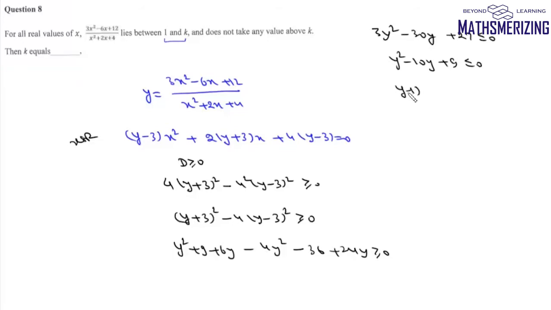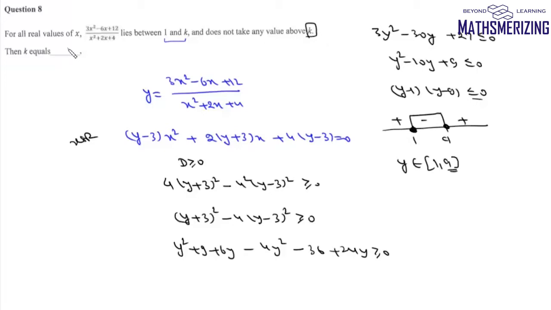So we'll get this as (y − 1)(y − 9) is less than or equal to 0. Solve this inequality, we'll get 1 and 9. So it'll be plus, minus and plus. We'll need less than or equal to 0. So the value of y will lie between 1 and 9. So y belongs to [1, 9]. So the maximum value that this y can take is simply 9. So the value of k in this case is 9, and that's your answer to this question.